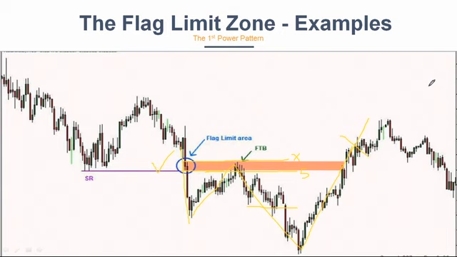So we will do the same thing. We will identify the 500 flag limit zones. We will look at the best flag limits which worked and the worst flag limits which didn't work, and try to redefine some of the rules and understand what happened. It's pure R&D work, and it will be fun. And I'm telling everyone that one good pattern can set your trading career.